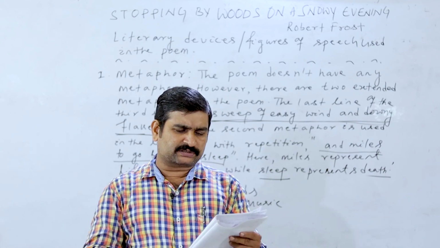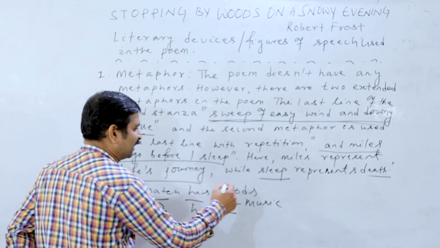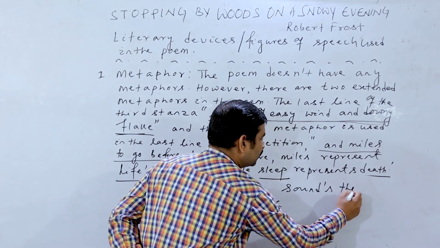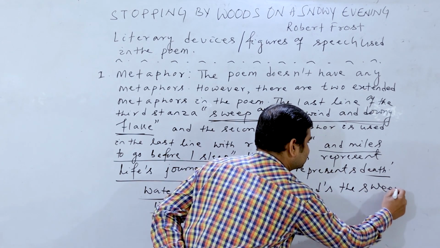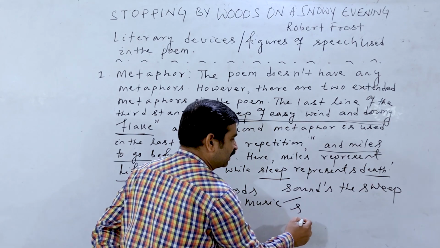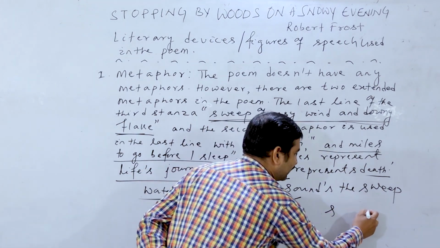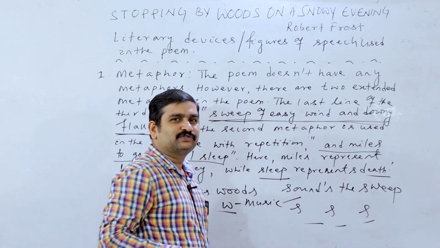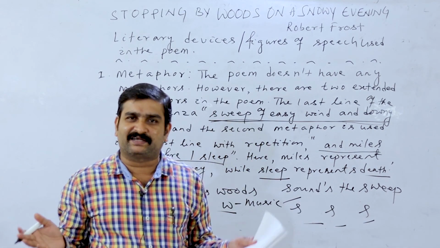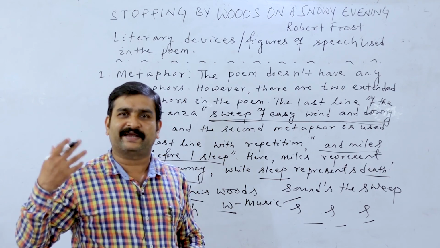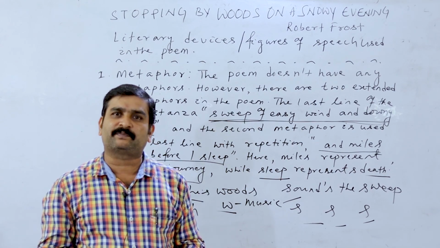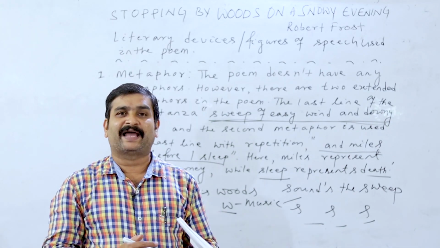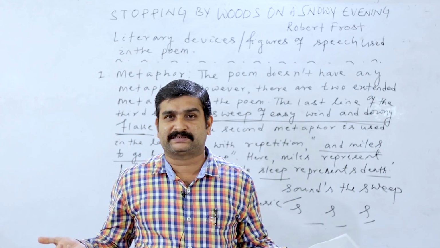Next, sounds sweep. Look at the line, sounds the sweep. Another word is there, I am writing here. Sounds the sweep. All of you look at this. So S sound coming, again here S sound coming, again here S sound coming. So here 3 S repeated. So this is another example of alliteration inside the poem to create music, to create lyrical bent of mind inside the reader's mind.